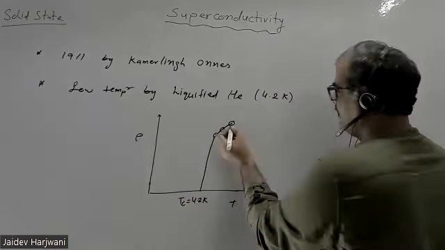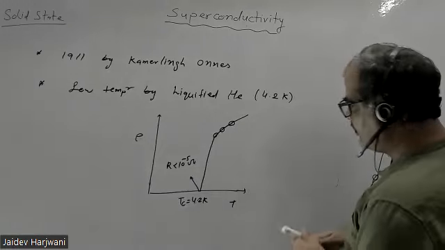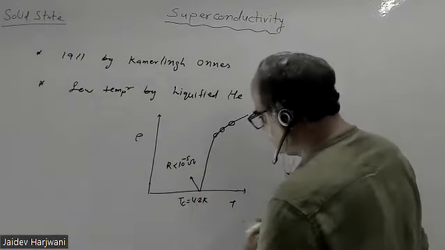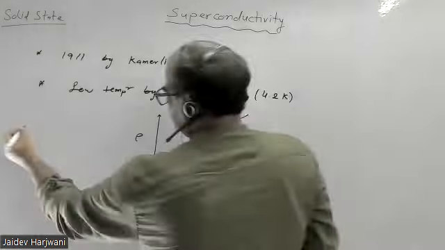The resistance should be less than 10 raised to power minus 5 ohm. Zero resistance means it is almost zero, which is not measurable by present instruments. This is a sudden transition: the resistivity drops to zero suddenly.